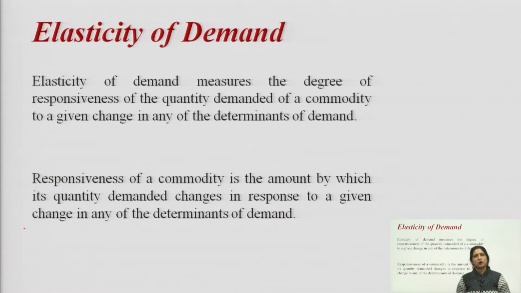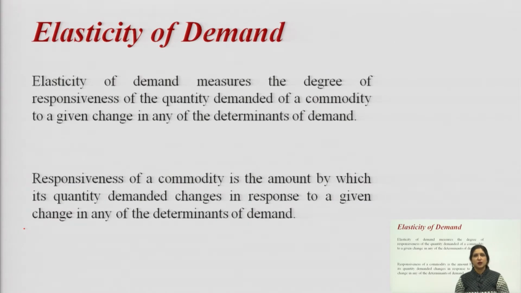As we know, there are many determinants of demand, like price of the commodity, income of the consumer, price of related commodities like substitutes or complementary goods, advertisement, taste, preference, population and so on.